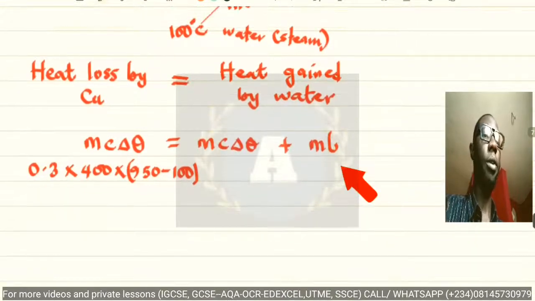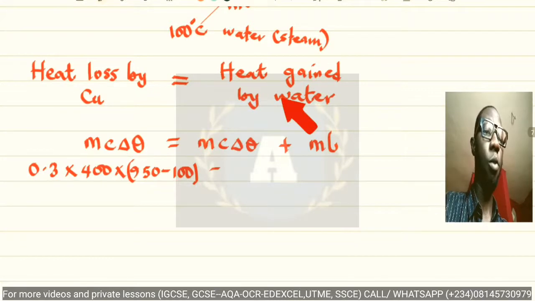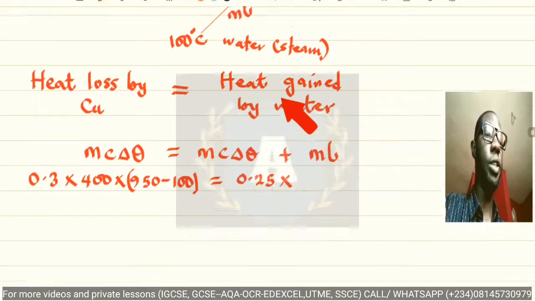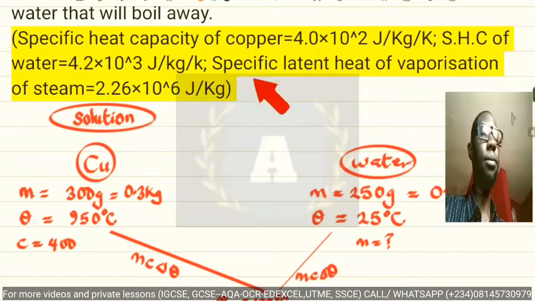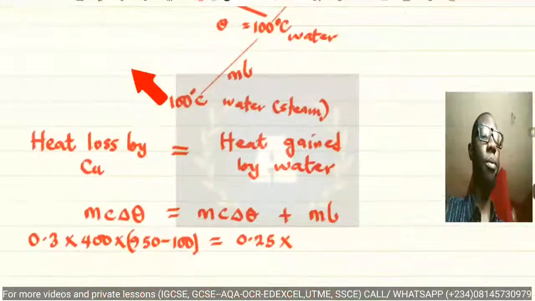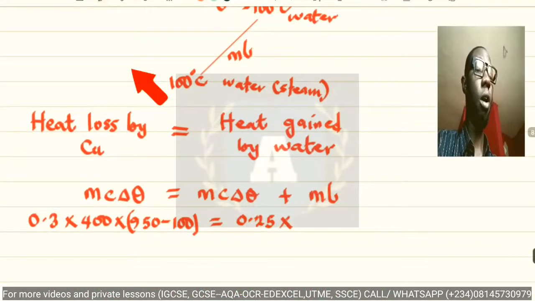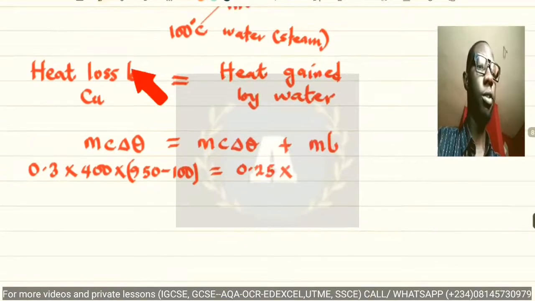All right, that is the final temperature minus the initial temperature for copper, which is equal to the mass of water, the initial mass of water, which is 0.25 kilogram, times the specific heat capacity of water, which has also been given here to be 4.2 times 10 raised to the power of 3, which is equivalent to 4,200, multiplied by the temperature change.